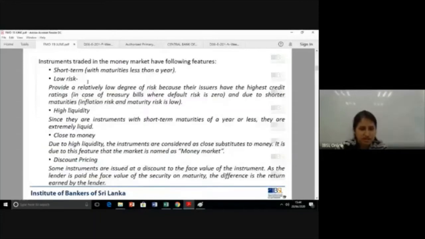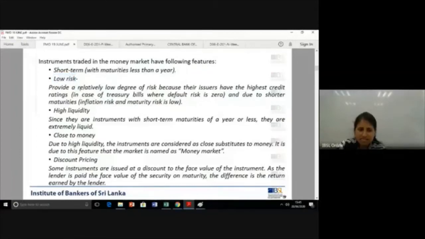Here, I think there's a little bit of formatting issue. It's cluttered. Instruments in the money market. So, all money market instruments will have certain features compared to capital market instruments. And what are those? We'll start off with the very simple ones. It's short term. It's less than 1 year. The instruments sold in this market are always less than 1 year. And because it's less than 1 year, and because the issuers are of high credit rating, there is low risk when it comes to these instruments.